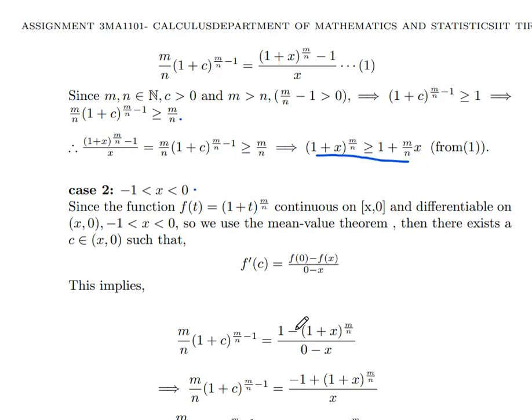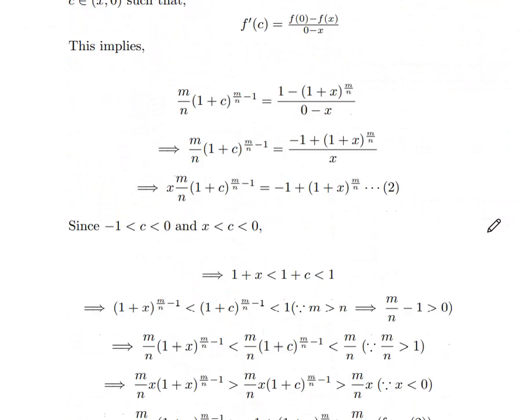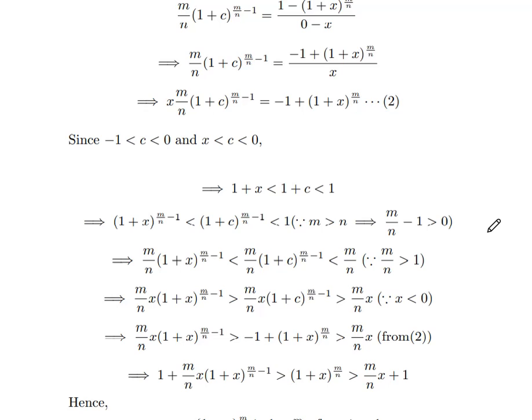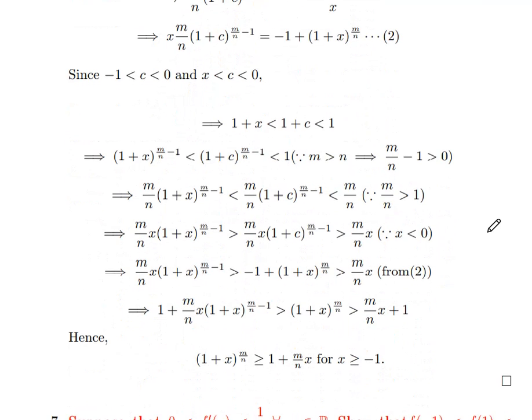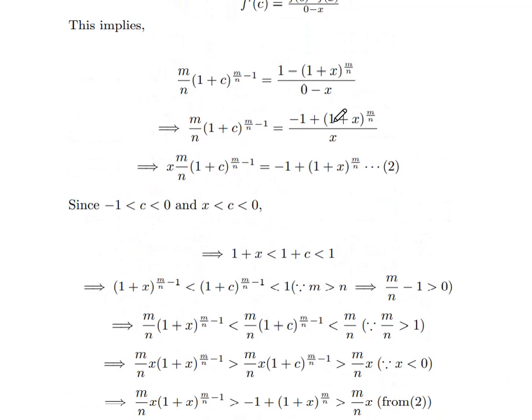Here the minus and minus, so when you multiply with minus, we get minus 1 plus (1+x)^(m/n), divided by x. So that implies, multiplying with x, x into (m/n)(1+c)^(m/n - 1) equals minus 1 plus (1+x)^(m/n).